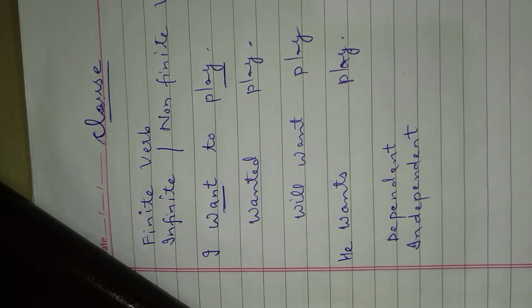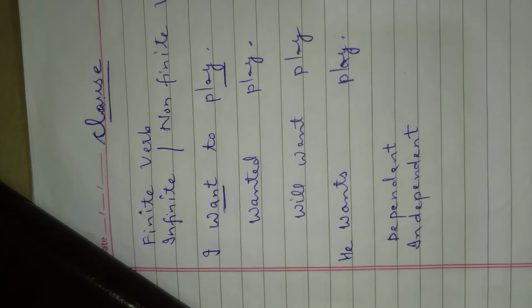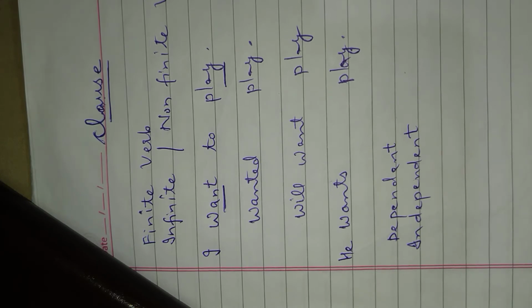How could we determine that "want" is finite? Because "want" belongs to a tense. So the simplest way to find out a finite verb in a sentence is to check its tense. If you have done the chapter of tenses, you know tenses. After looking at the verb, if you can determine the tense of the verb, this is a finite verb. And if you can't determine the tense of the verb, it is a non-finite verb.